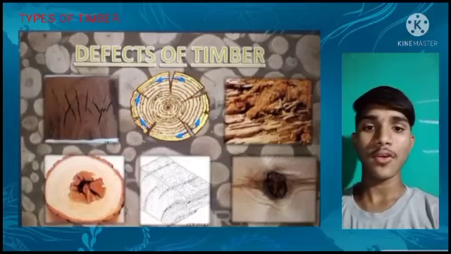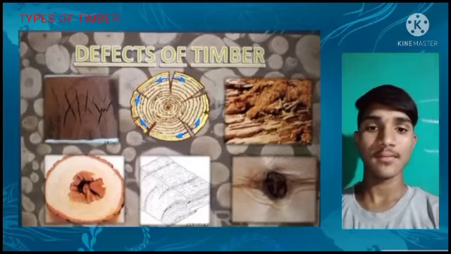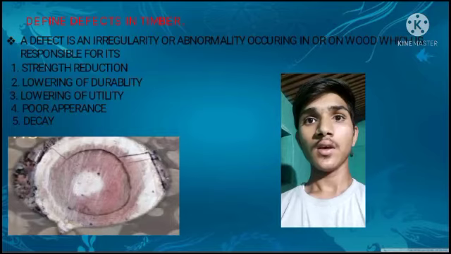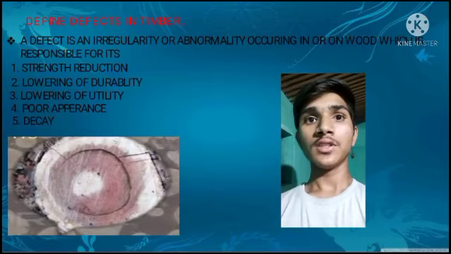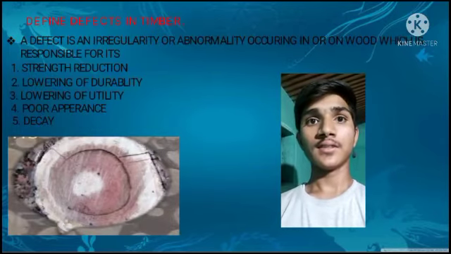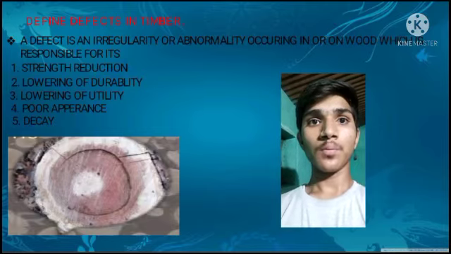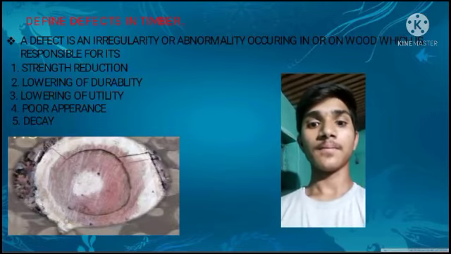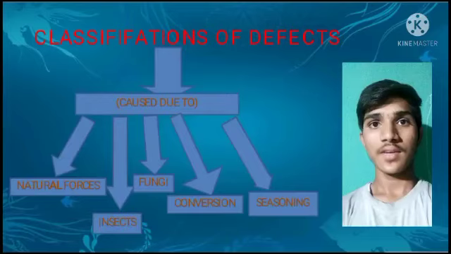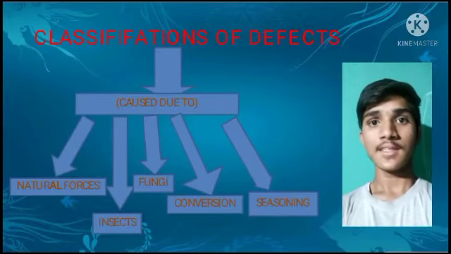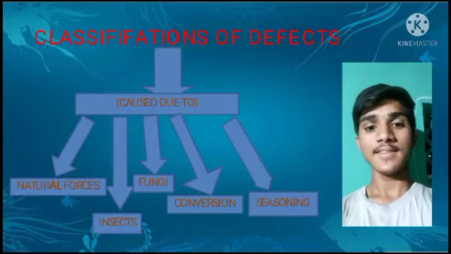Defects of timber. There are mainly 4 or 5 types of defects in timber. Define defects in timber. A defect is an irregularity or abnormality occurring on wood which is responsible for, first, strength reduction, second, lowering of durability, third, lowering of utility, fourth, poor appearance, fifth, decay. Classification of defects. Causes: natural forces, insects, fungi, conversion and seasoning.